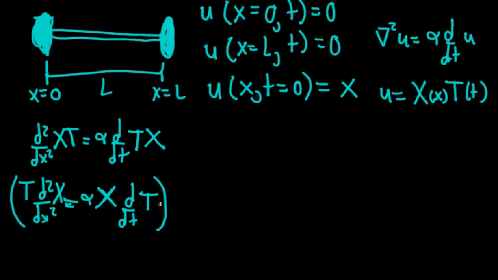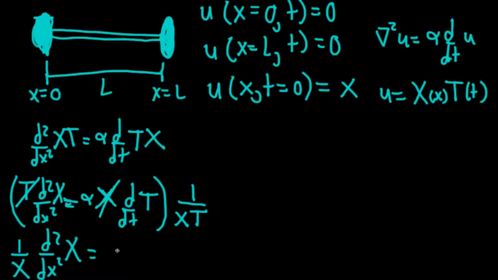And it would be nice if we have everything that depends on x on one side and everything that depends on t on the other. So I'm going to divide everything by the same function, yeah? By u of x and t. So this is going to cancel t here and this cancels x here. And I'm going to end up with 1 over x times the double derivative with respect to x is equal to alpha over t times the derivative with respect to t.